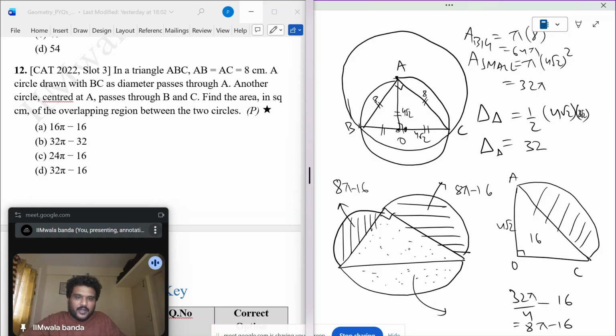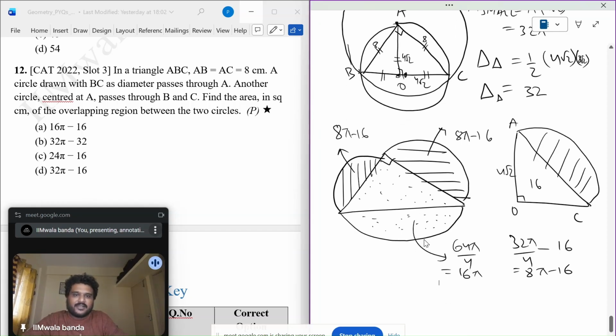So can I say this whole thing will be 64 pi by 4, or 16 pi, correct? And this entire thing is the overlapping region.